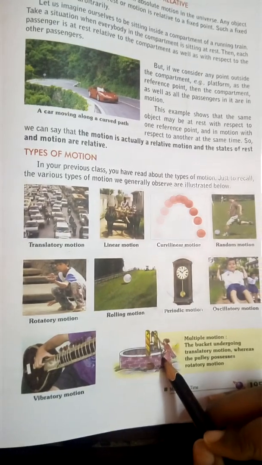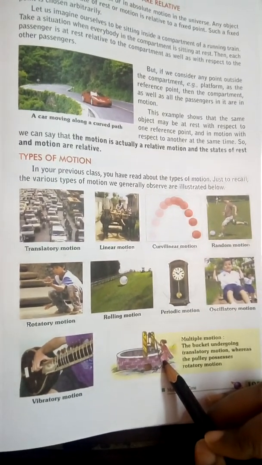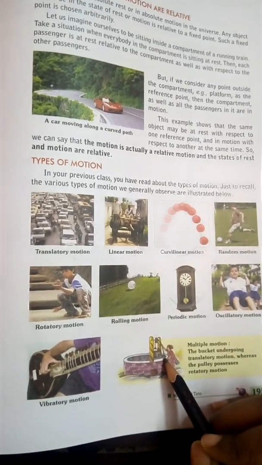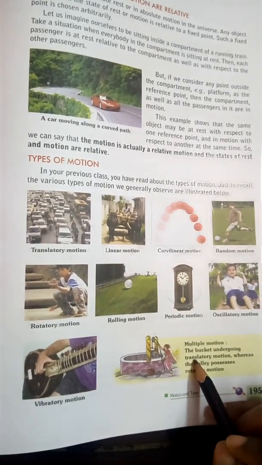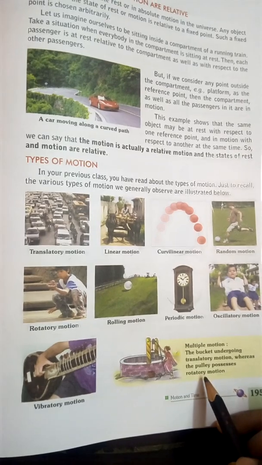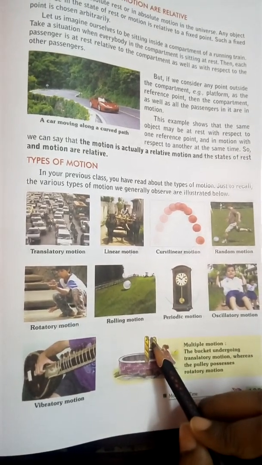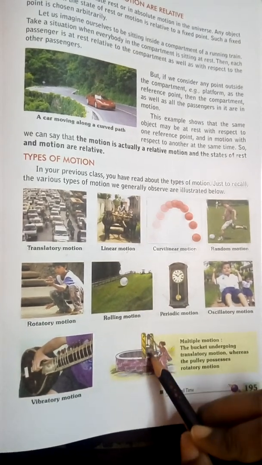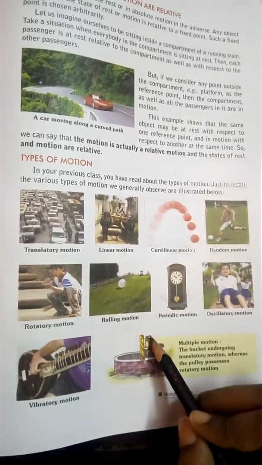Here you can see, children, a woman is pulling water from a well, and this includes two types of motion, translatory motion as well as rotatory motion. The wheel, this pulley, is showing the rotatory motion, and the bucket is showing the translatory motion because it is moving from down to up.